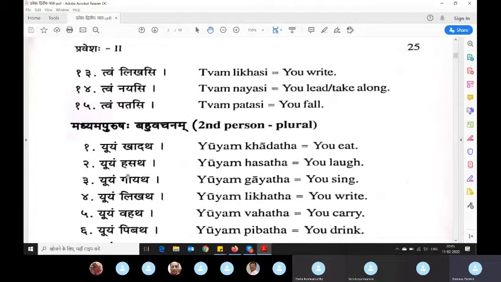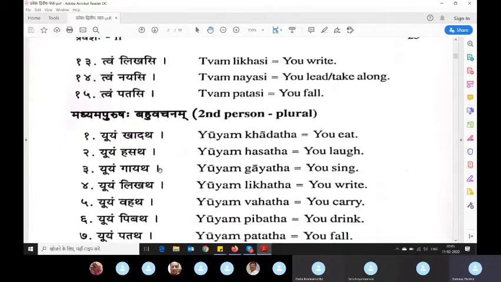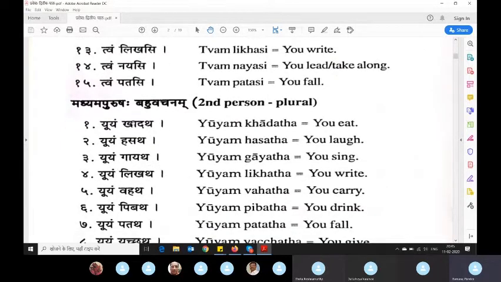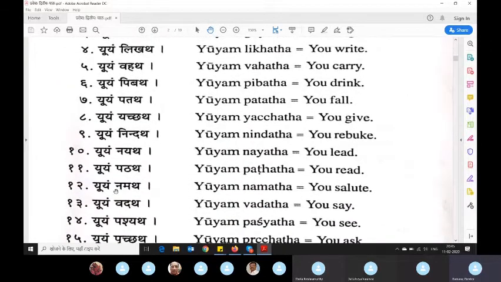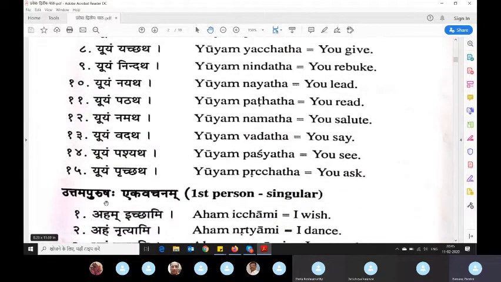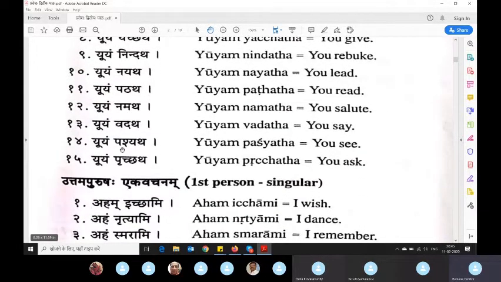So yuyam khadatha, yuyam hasatha, yuyam gayatha. Even gayatha will give the meaning because you know this verb is for Madhyam Purusha Bahuvachana. So you need not say yuyam. If khadatha is written, it is fine. People will understand. Everyone you see, they all have tha, and since this cannot be any other pronoun, everybody is having yuyam. So that was for second person.